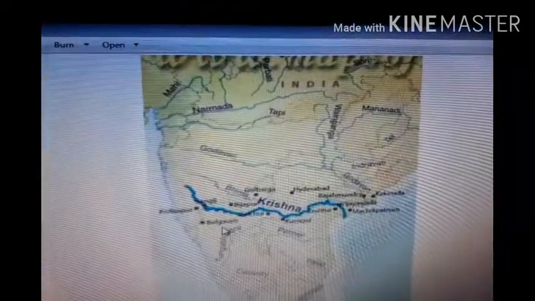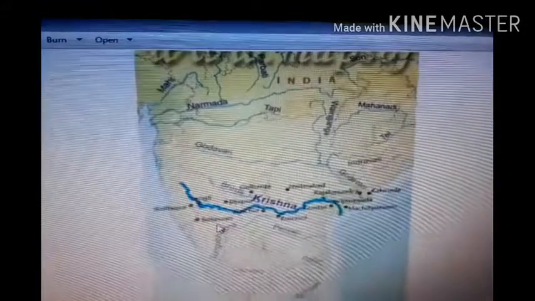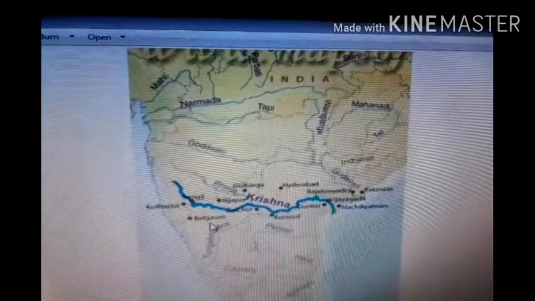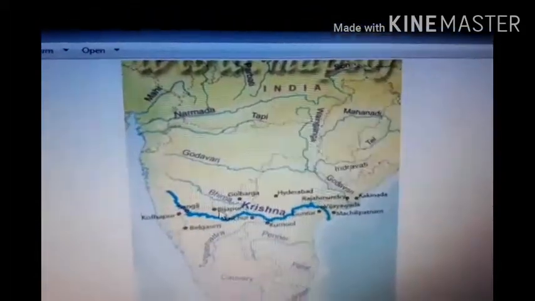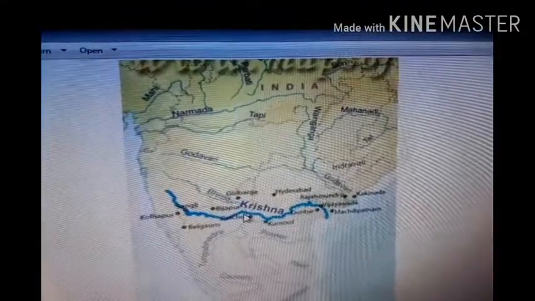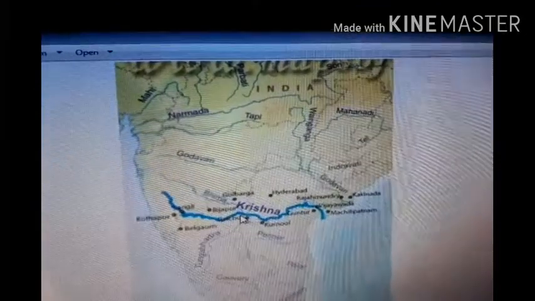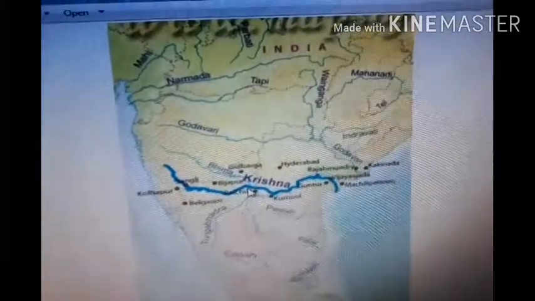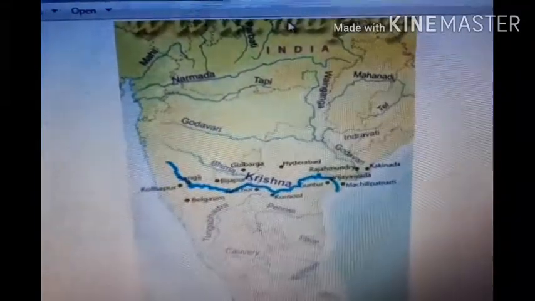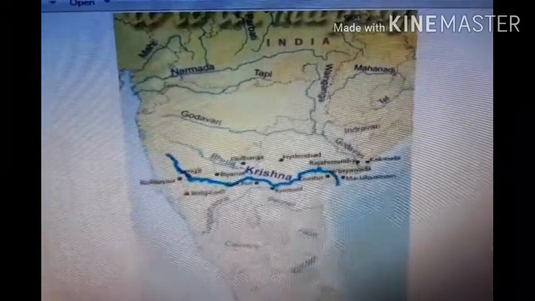Now we come to know that this comes out from Mahabaleshwar. The Krishna river flows almost 1400 kilometers and reaches the Bay of Bengal in this route, Mahabaleshwar to the Bay of Bengal. Tungabhadra, Koyna, Ghataprabha, the Musi, and Bhima are some of its tributaries in its course. It drains the basin shared by Maharashtra, Karnataka, and Andhra Pradesh. In this course, it covers the three states.